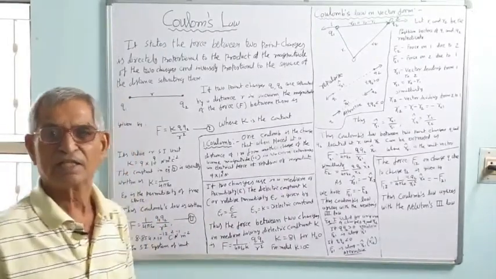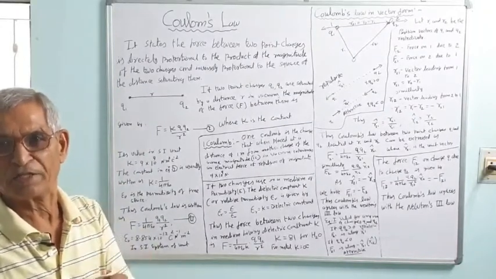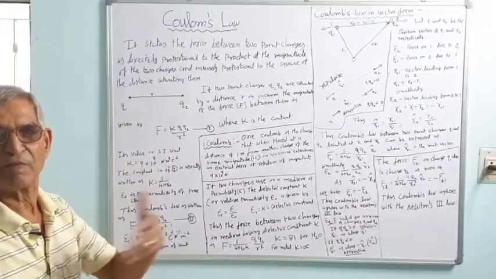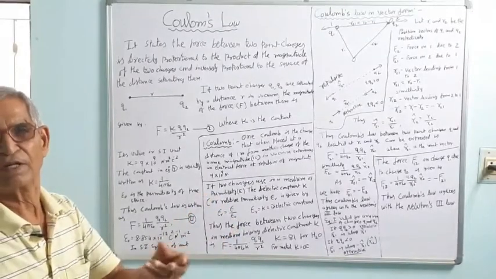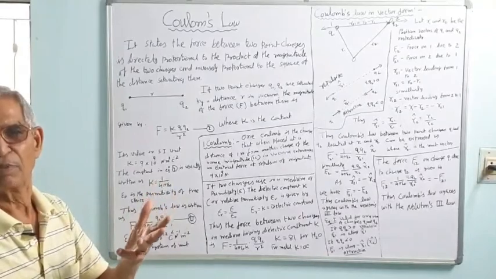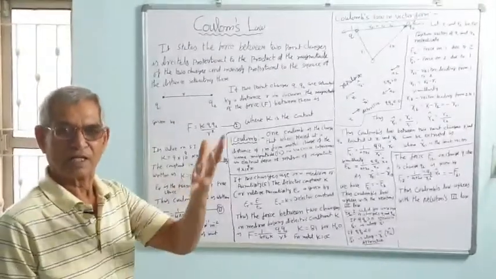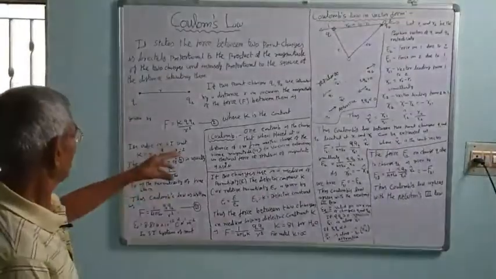The train that travels from Ahmedabad to Delhi can be represented by a point, because the length of the train in comparison with 1100 kilometers is very negligible. So, we can take it as a point. Or the distance from the earth to the sun is 15 crore kilometers. In that respect, the earth can be considered as a point object. Correct?